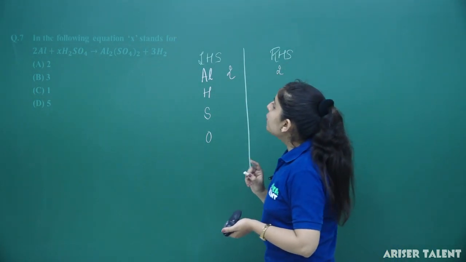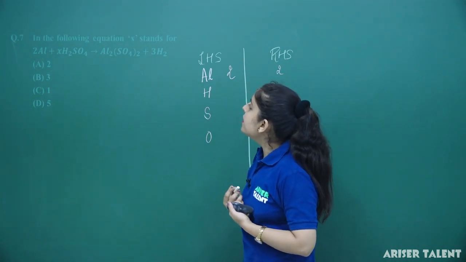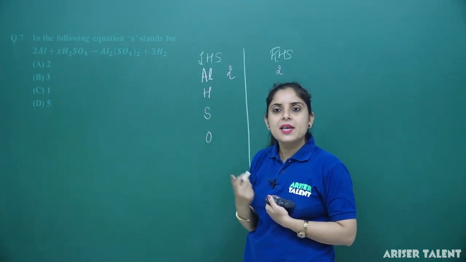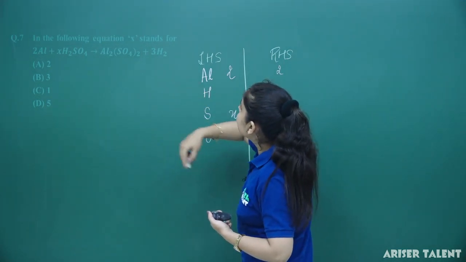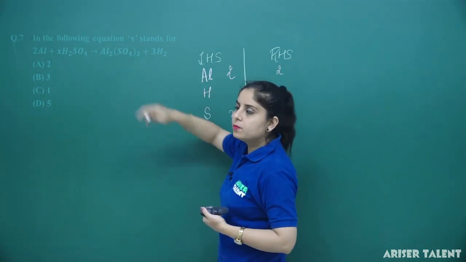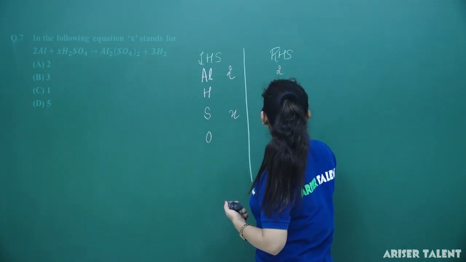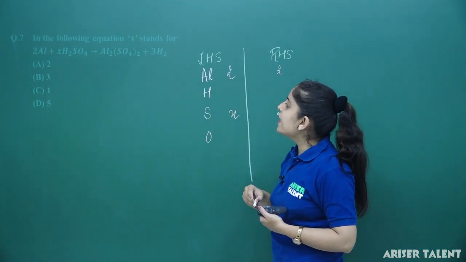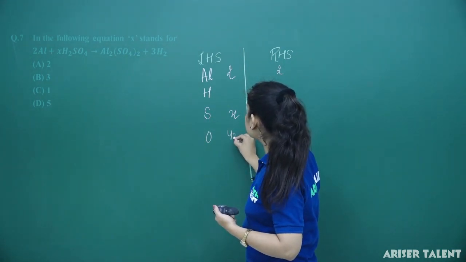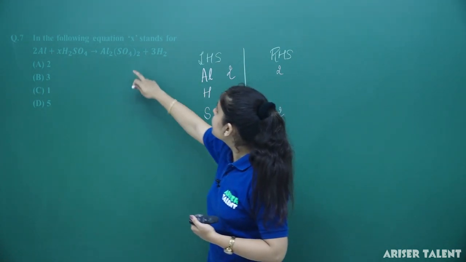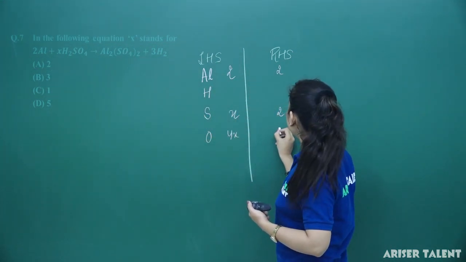Now let's calculate the sulfur. The sulfur is not identified here because X is given here. So sulfur here is X, and on the right you can see the sulfur is 2, S and 2. Oxygen in this case is X multiplied by 4, so I can write 4X. And oxygen on the right is 4 into 2, you can get 8 here.